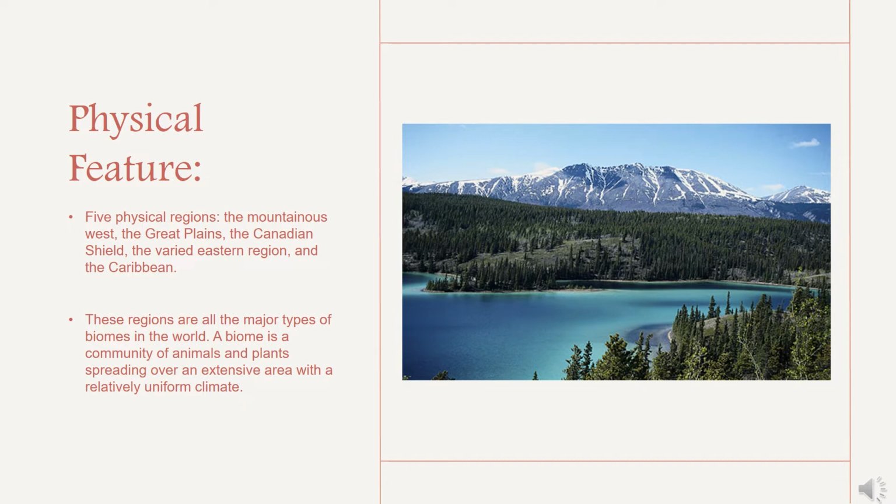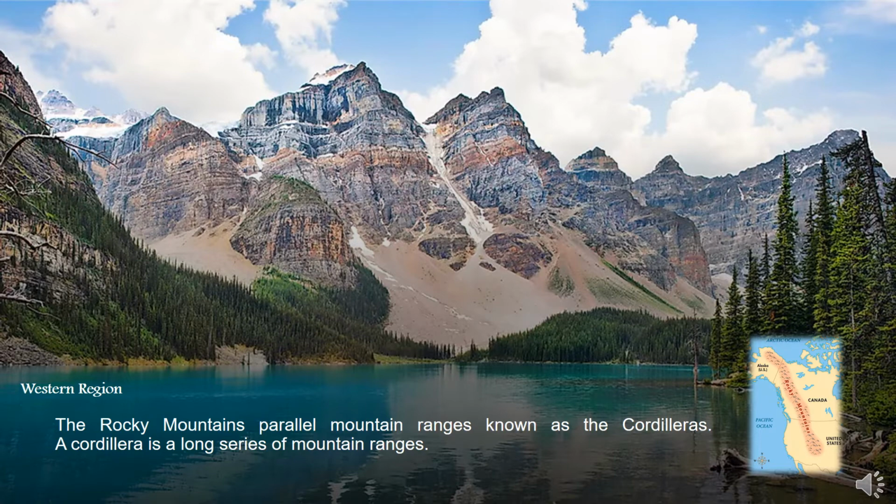A biome is a community of animals and plants spreading over an extensive area with a relatively uniform climate. Some diverse biomes represented in North America include desert, grassland, tundra, and coral reefs. The western region. Young mountains rise in the west.